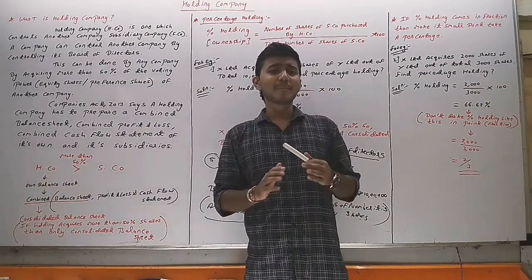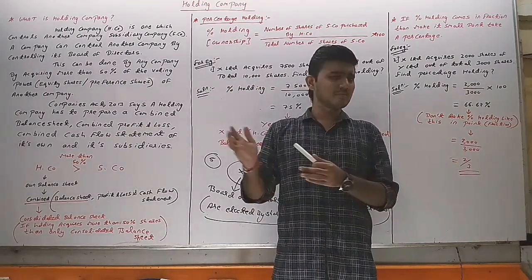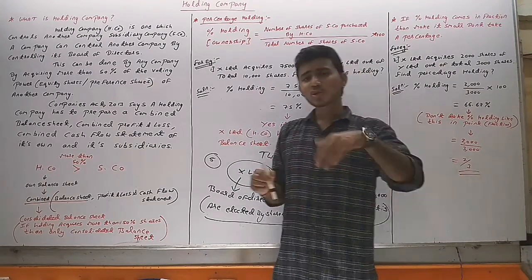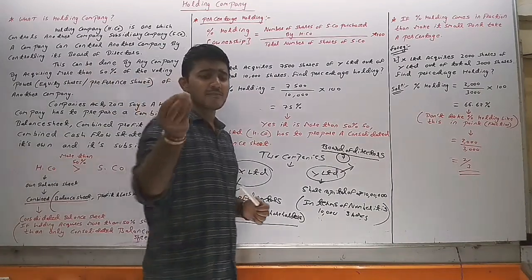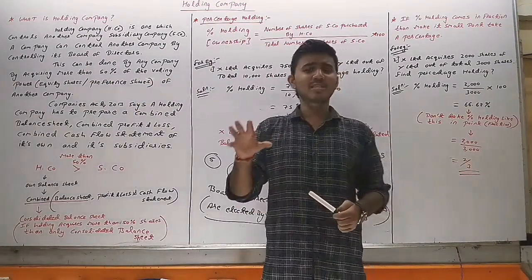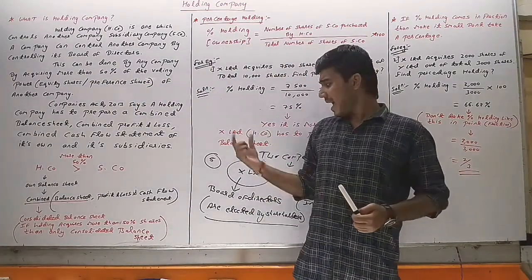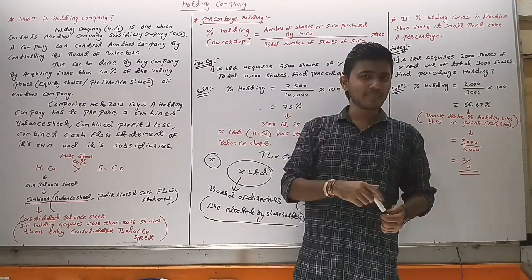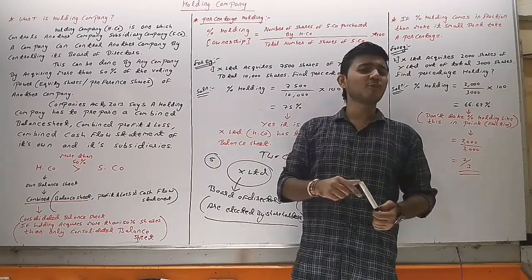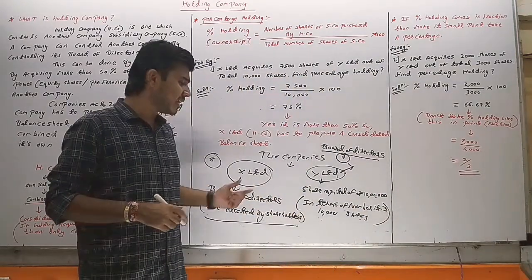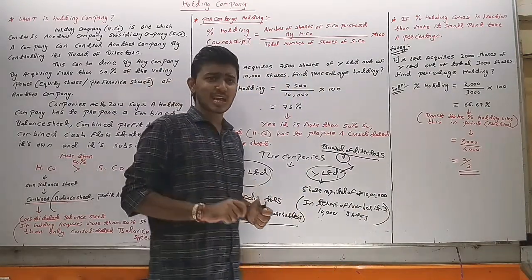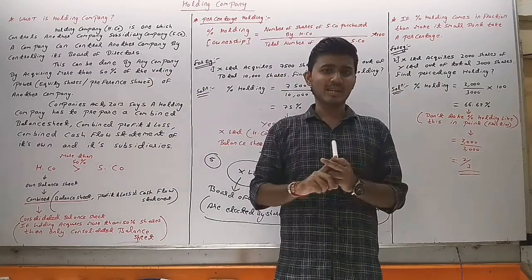Because whenever the company requires capital, they issue the share in the market. And whoever wants to purchase the share, they have to pay some money to the company because every share has the face value. Suppose X Limited has issued a share in the market and the share has a face value of rupees 10. If we want to purchase one share, we have to give 10 rupees to X Limited.